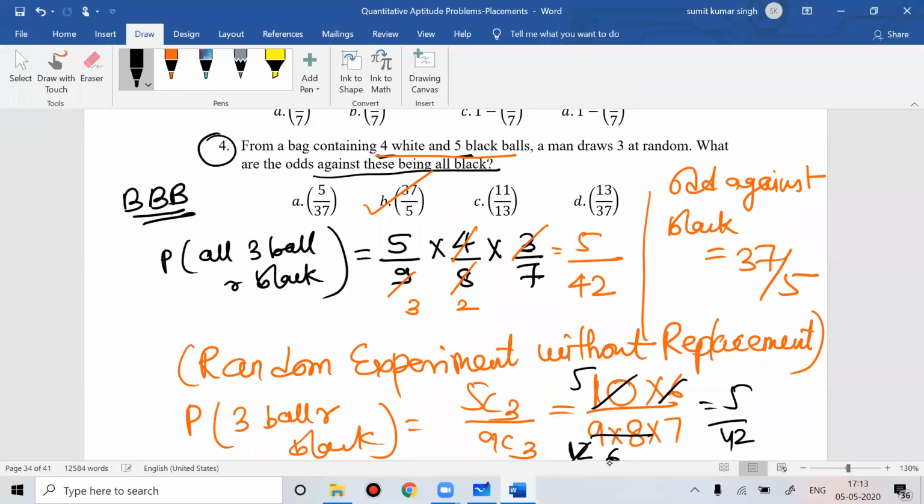Once you get the probability as 5 by 42, you can find the odds against black.